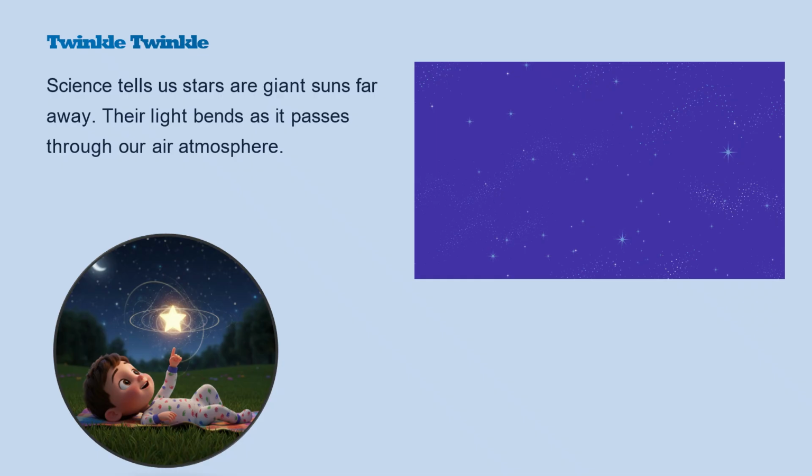The light from the star travels a very long distance to reach our eyes. Before reaching us, the light passes through the atmosphere. Our atmosphere has moving air layers. When the starlight passes through these layers, the light bends again and again. Because of this bending of light, the star appears to change its position and brightness. This makes the star look like it is twinkling.